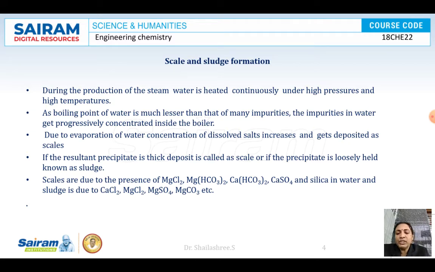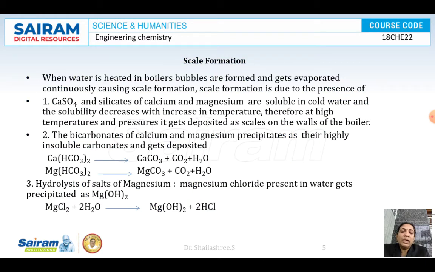And the sludge formation is due to the presence of calcium chloride, magnesium chloride, magnesium sulfate and magnesium carbonates. Okay, let us discuss this and let us go through the reactions wherever possible. Here, when the water is heated in boilers, what happens? If salts like calcium sulfate and silicates of calcium and magnesium are present, what happens?